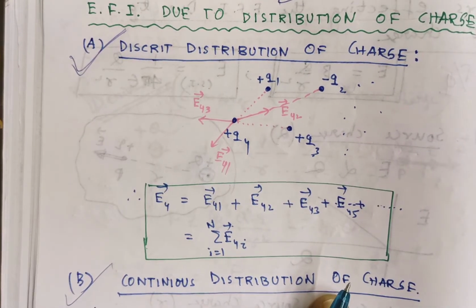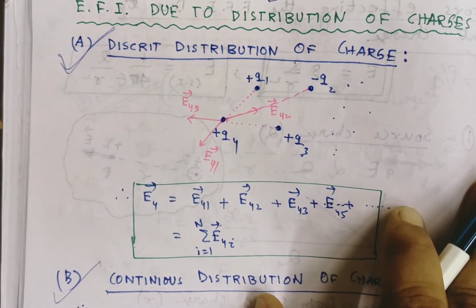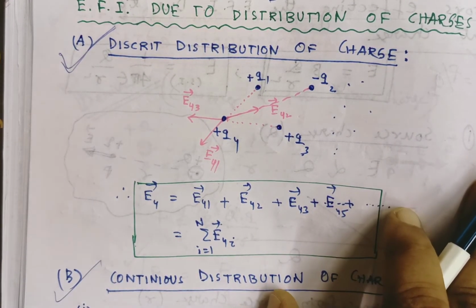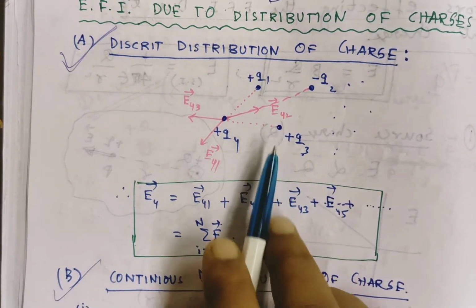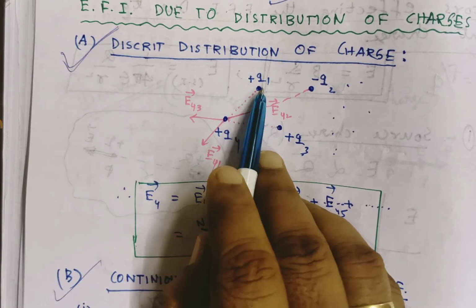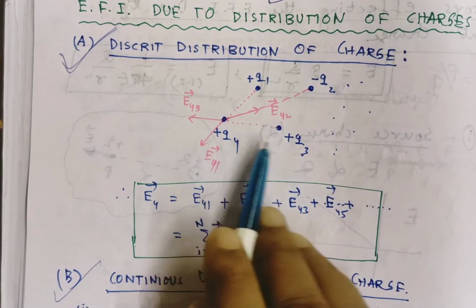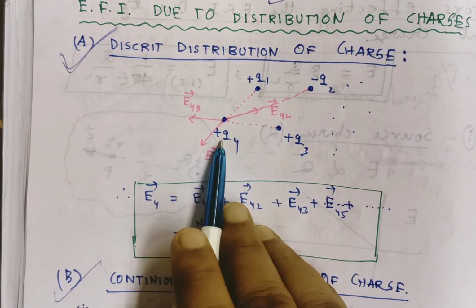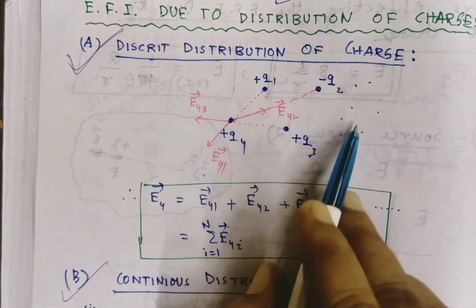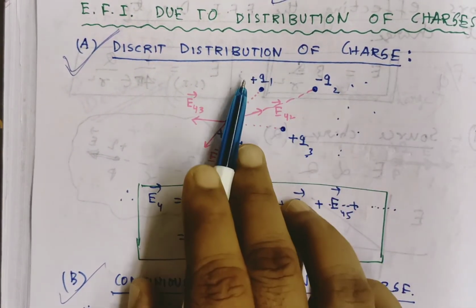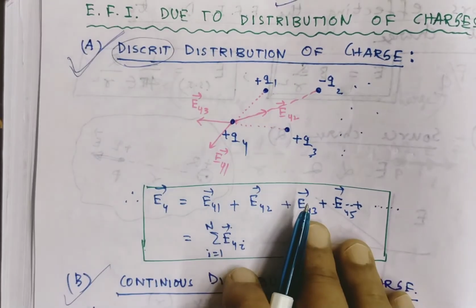I am explaining with examples. First we see discrete distribution of charge. Actually this is the theory concept I am giving you now. While doing the problems it will be very clear. Just to see the concept. Now you see the figures. So many charges we have drawn: Q1 plus, Q1 minus, Q2 plus, Q3 plus, Q4. So many charges are there, but the charges are widely separated from each other. That's why we are calling it discrete distribution of charge.